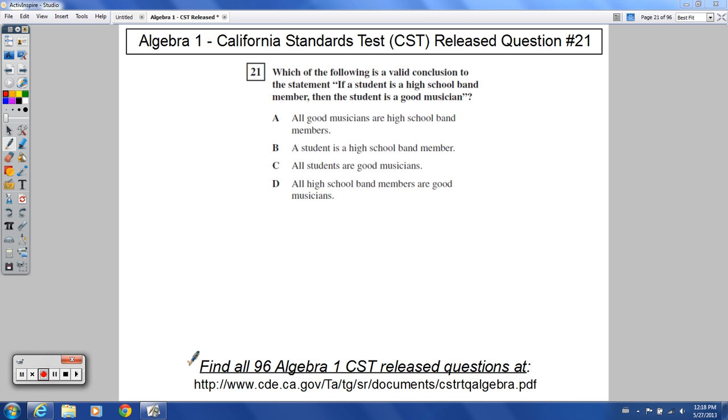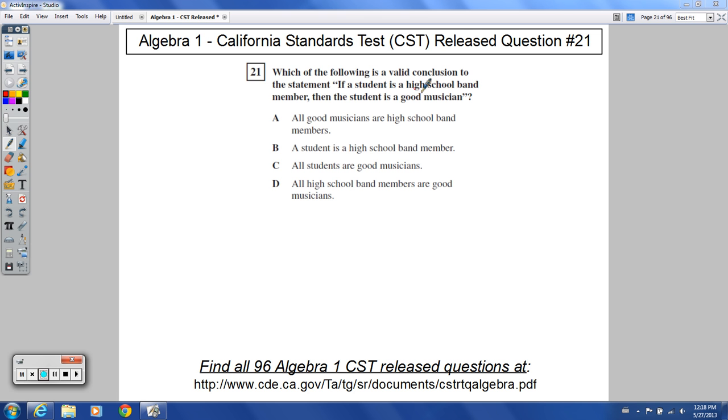Welcome everybody to Algebra 1 CST release question number 21. Here's what it says. Which of the following is a valid conclusion of the statement? If a student is a high school band member, then the student is a good musician. And so what can we conclude validly or correctly about this statement?